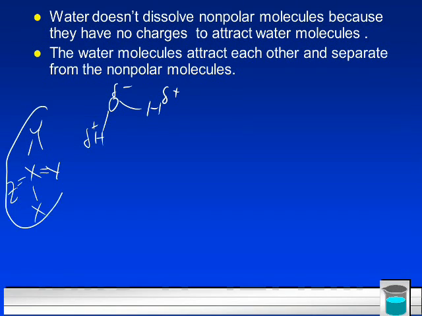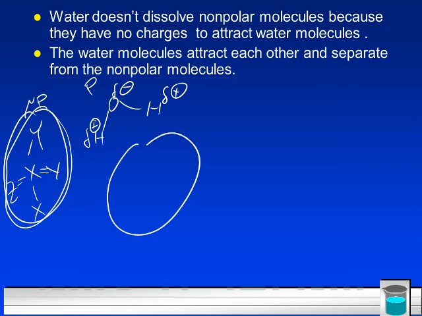So let's say this is a nonpolar right here, and this is polar. The water, there's no charge here, so they're not attracted to it. These guys say, not attractive. Why even bother? We're not even going to associate with these guys. And the nonpolar says, those charges are gross. We're not even going to look at those guys. So there's going to be no interaction between those with charges or partial charges and those with no charge whatsoever.